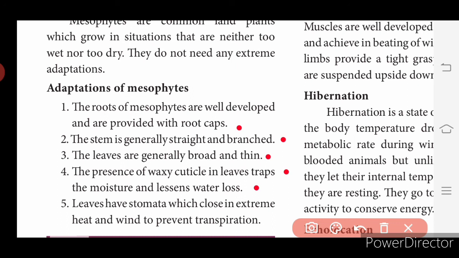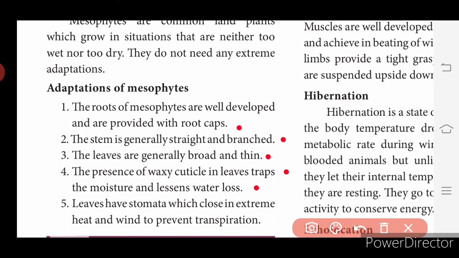So what are the topics we have seen today? We have seen biogeochemical cycles. Biogeochemical cycles involve the water cycle, the nitrogen cycle and the carbon cycle. Then we came to the topic adaptations of plants, where we saw the classification of plants like hydrophytes, xerophytes and mesophytes.